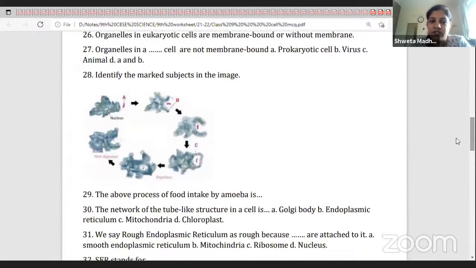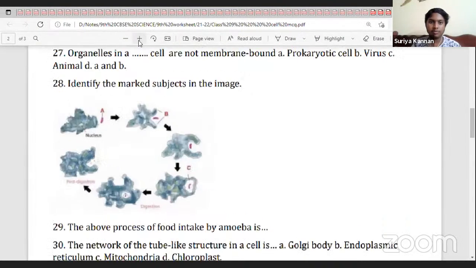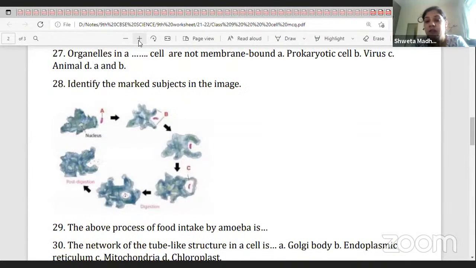Identify the marked subjects. Here is A, this is B, and here it is C. What is the diagram all about? Amoeba consuming food, capturing food.